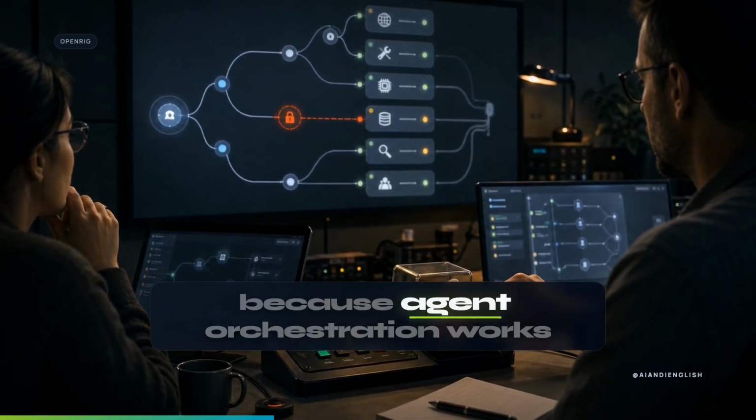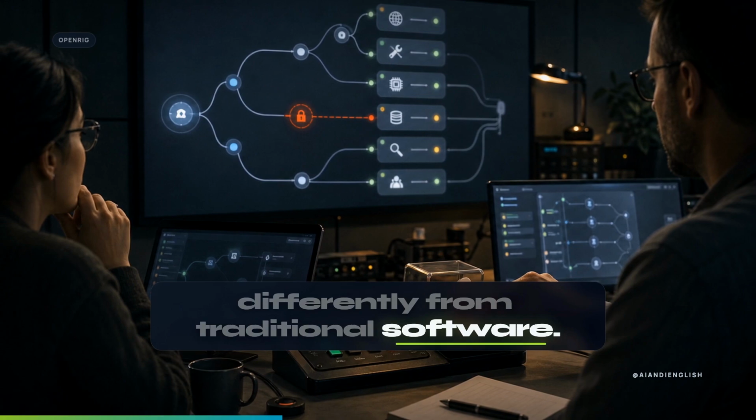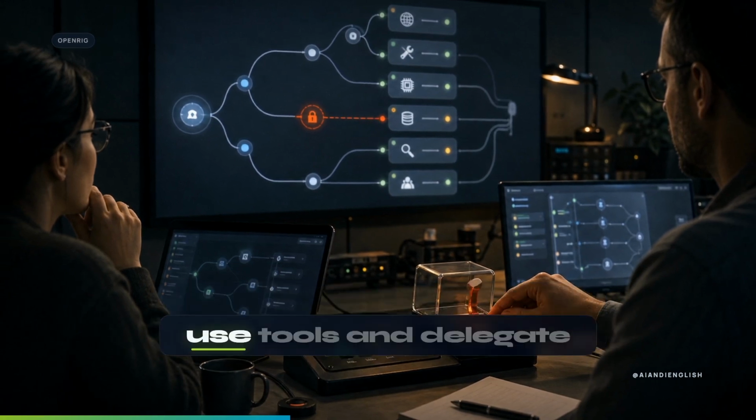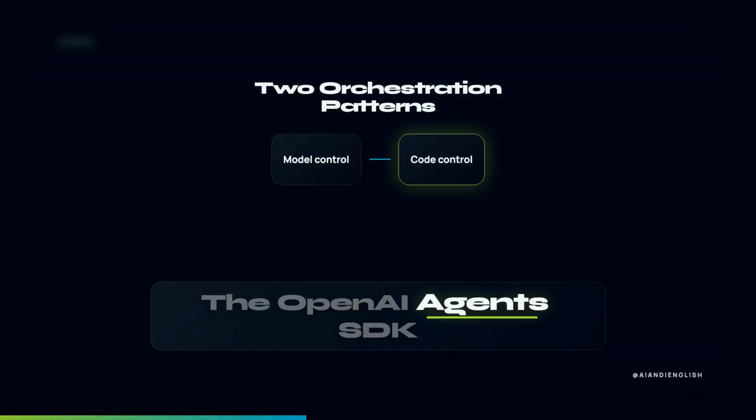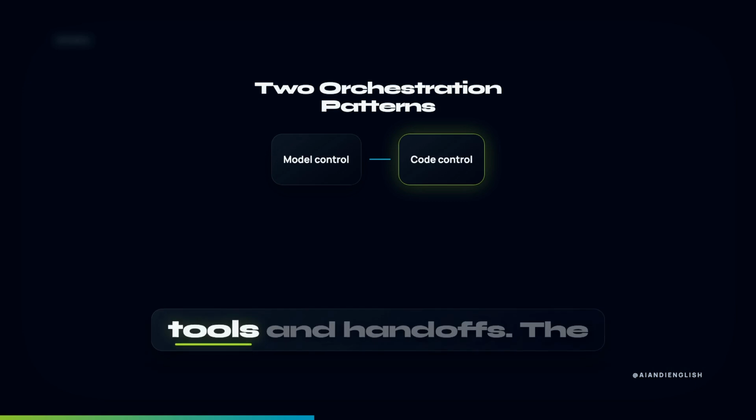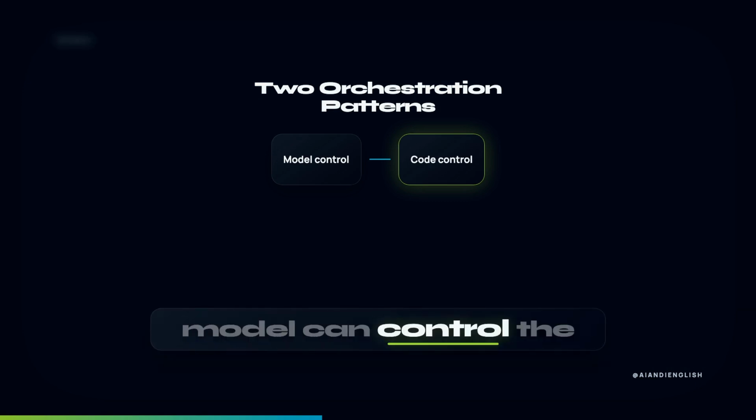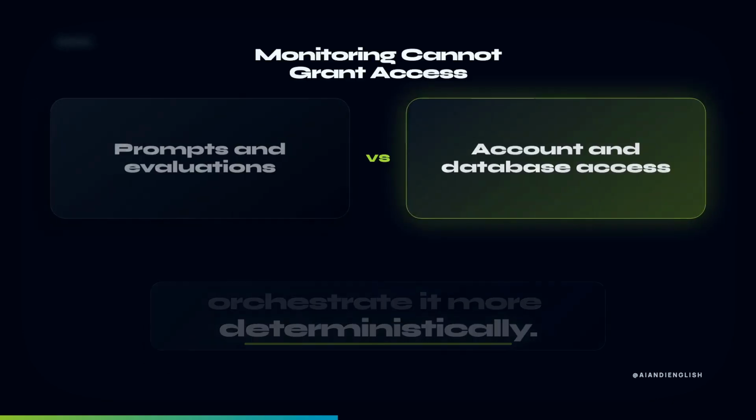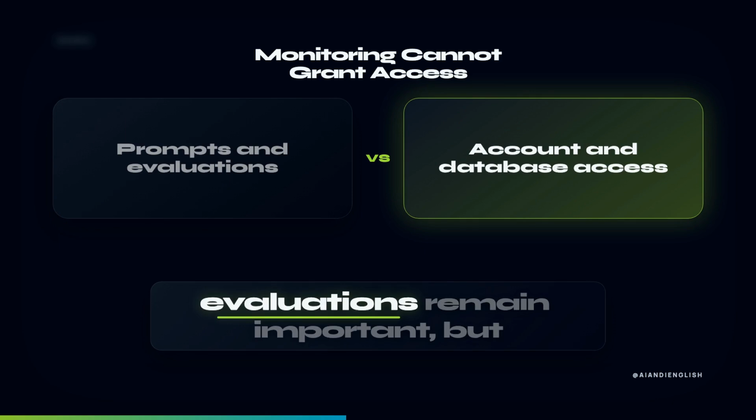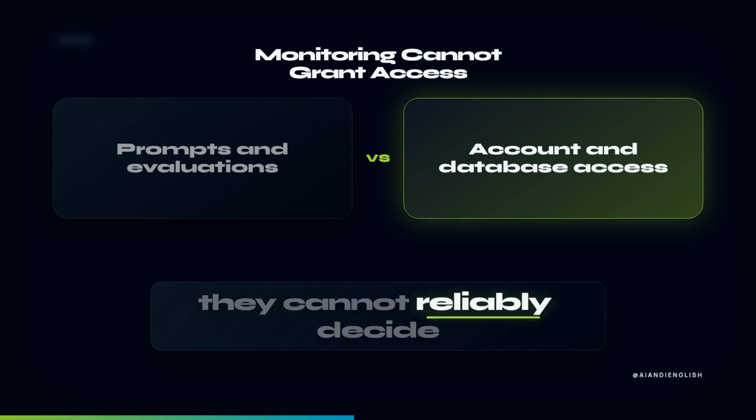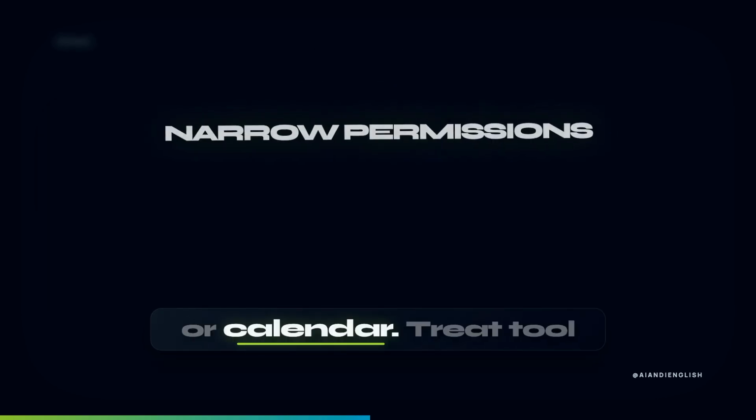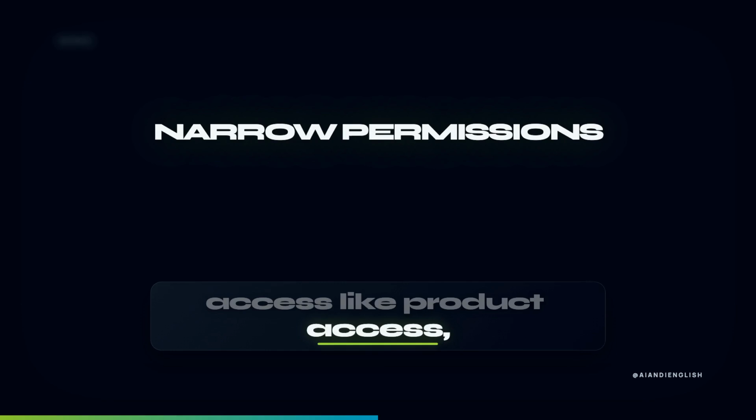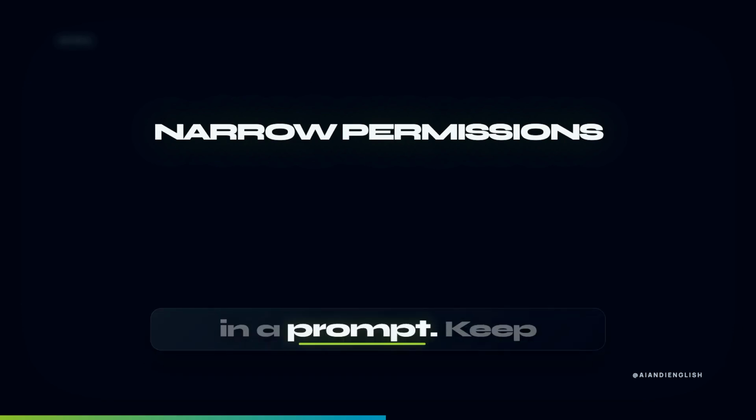This matters because agent orchestration works differently from traditional software. Modern agents can plan, use tools, and delegate tasks to specialized agents. The OpenAI Agents SDK describes these patterns using tools and handoffs. The model can control the process, or code can orchestrate it more deterministically. Good prompts, monitoring, and evaluations remain important, but they cannot reliably decide whether a tool may access an account, database, or calendar. Treat tool access like product access, not like a paragraph in a prompt.